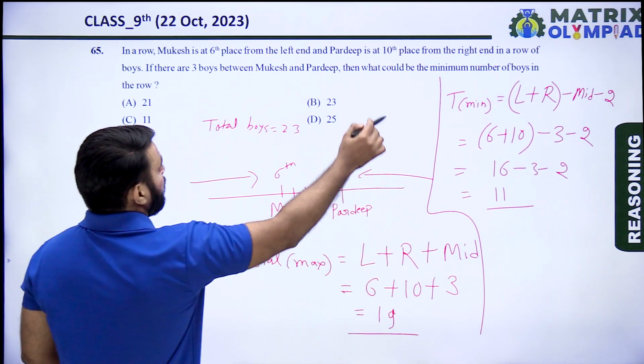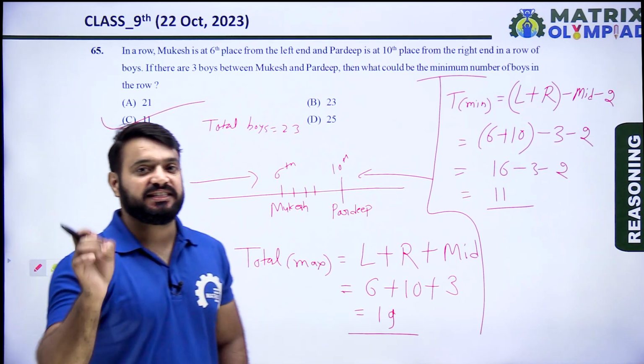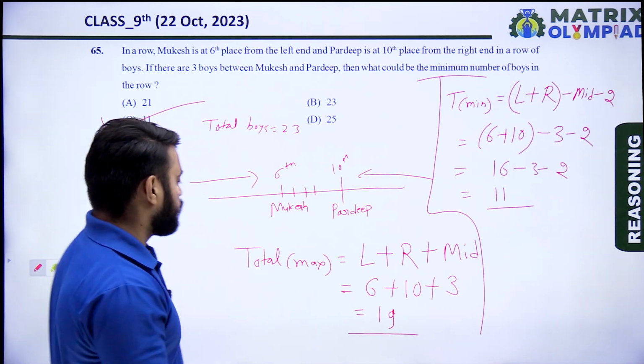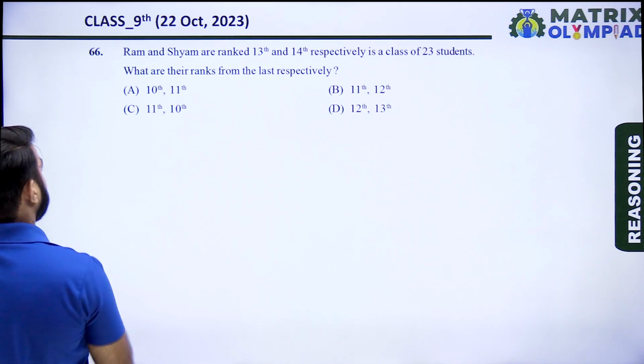It means the minimum number of boys is 11. Option C is the correct answer of this question. So let's move on to the next question, question number 66.